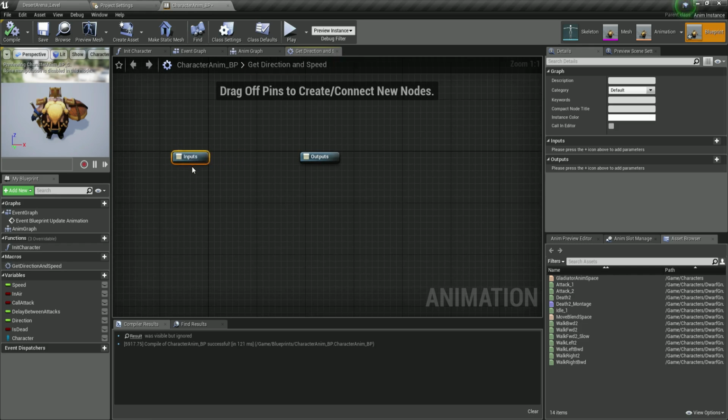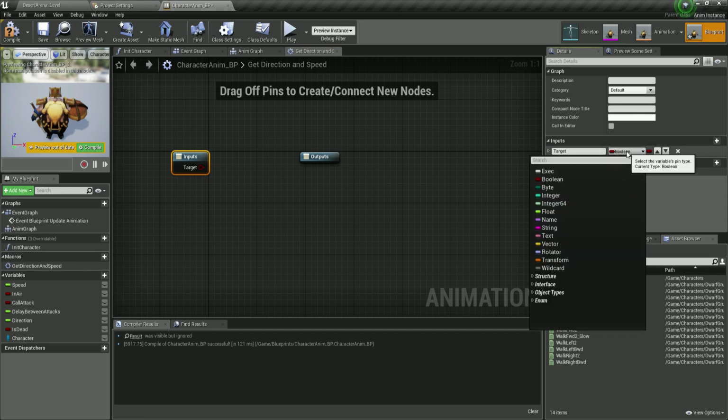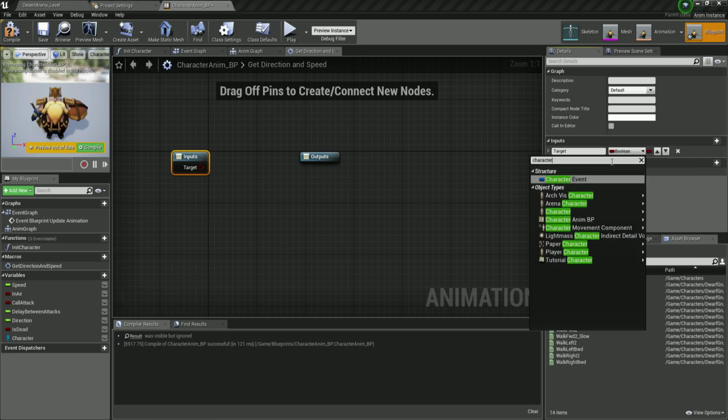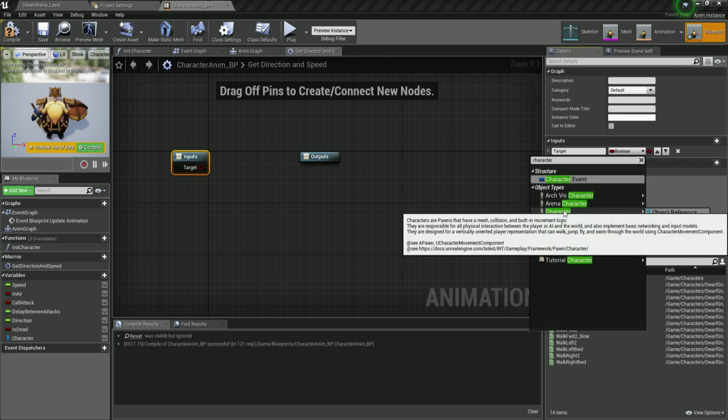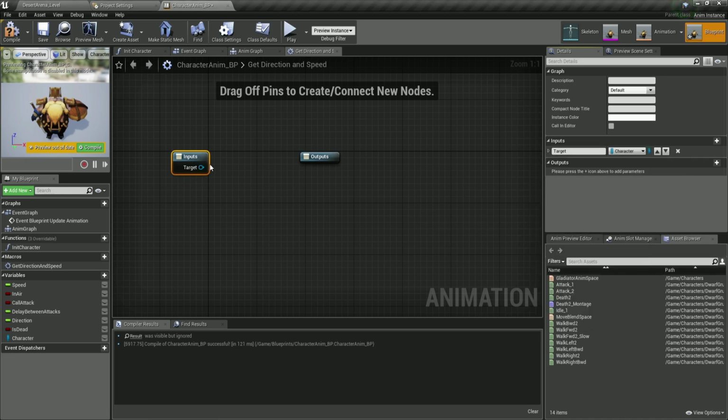Now, when it comes to the input over here, so you see we have the input. Click on this input, let me just take my highlight tool. And then over here we have inputs and we have outputs. So click on the inputs plus here for the new parameter, which will allow us to attach a new parameter. I'm going to call this one target. And from here, in the search I'm going to type character. So we want the character object reference. So this is the input.